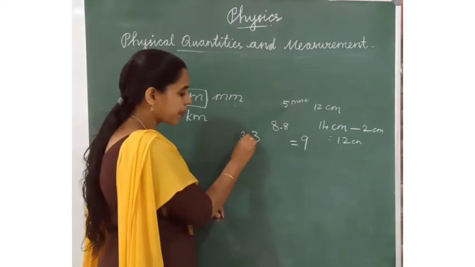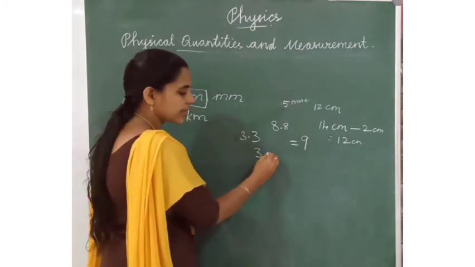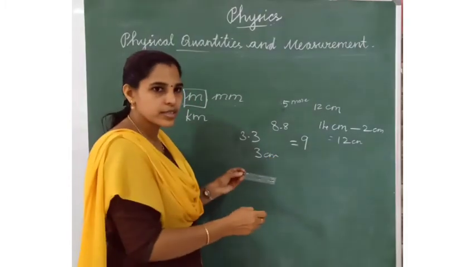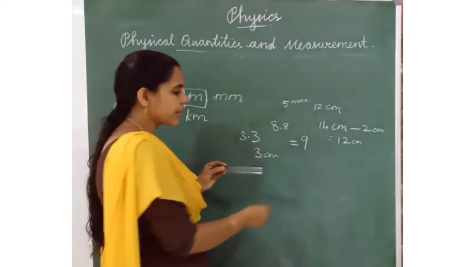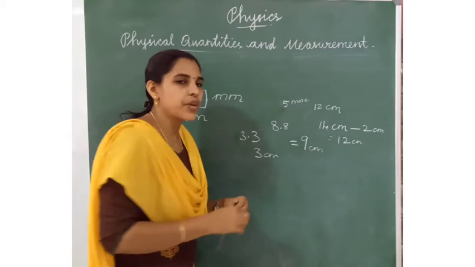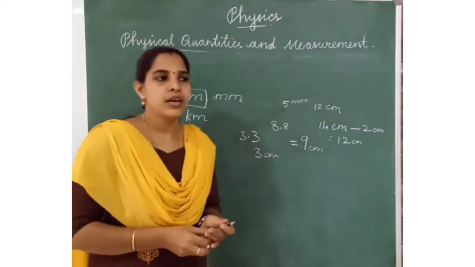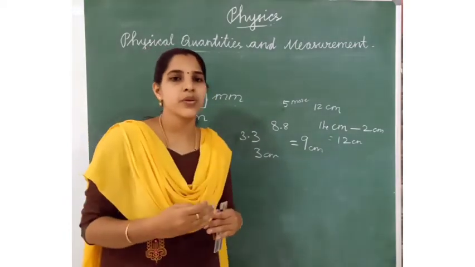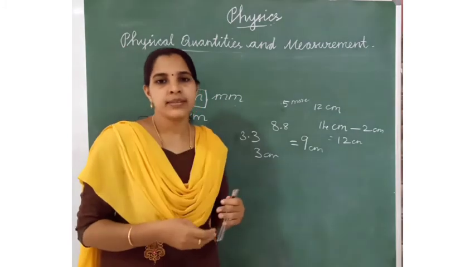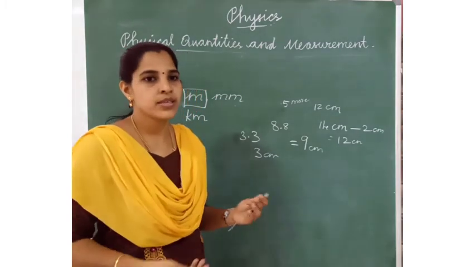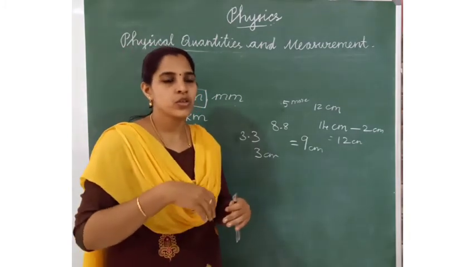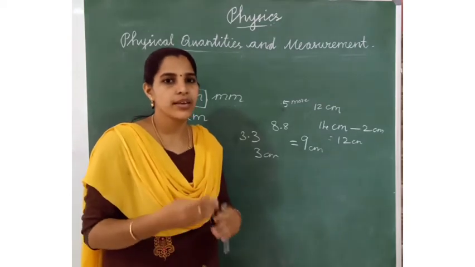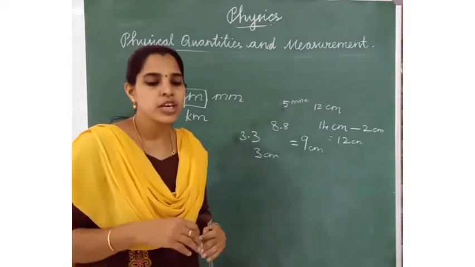So the approximate value is 3 centimeter. Okay, do you understand? This is the approximate value. Then the measuring tape, who will use it? The masons, then carpenters, and those who are doing the tiles work will be using the measuring tape.